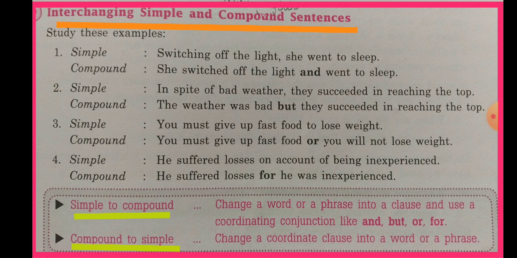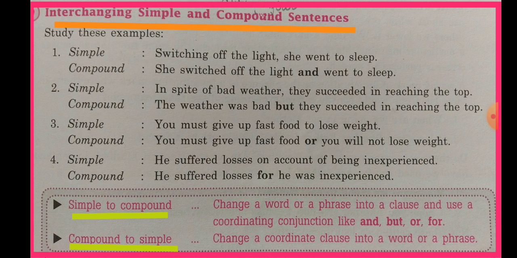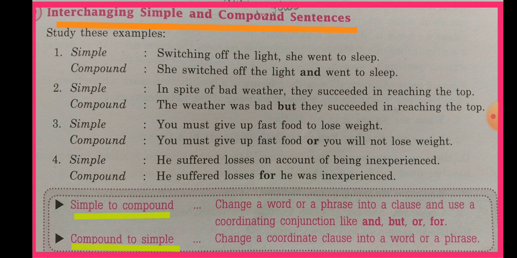But if we change compound into simple, then how will we frame the sentence? Read example 3: "You must give up fast food or you will not lose weight." So here it's a compound sentence. If it is to be changed into simple, then we have to remove the coordinating clause and change it into a word or phrase, like "You must give up fast food to lose weight."